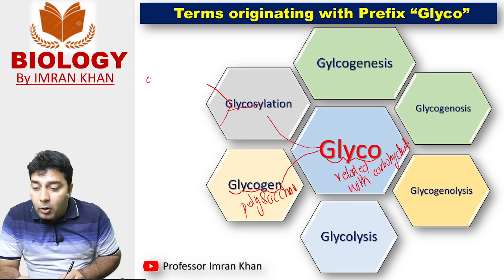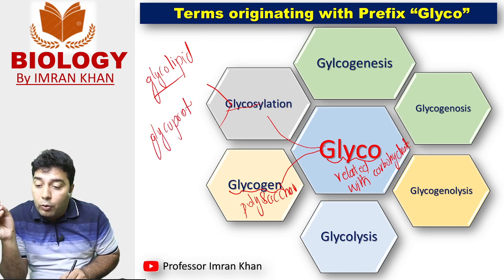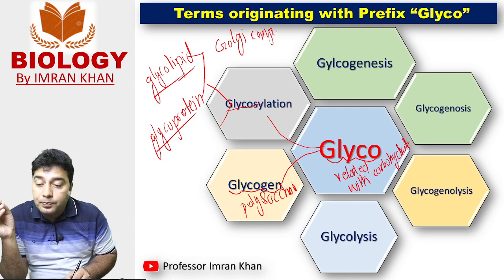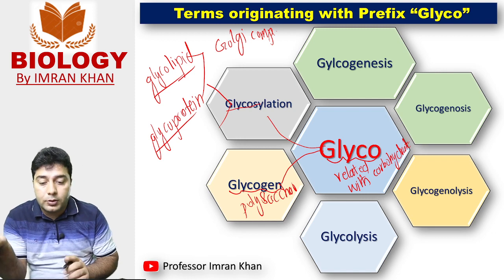So in the process of glycosylation, we actually add carbohydrate to lipid to form glycolipid, and we add carbohydrate to protein to form glycoprotein. And this important process actually takes place within an organelle that is called Golgi complex. So glycosylation means addition of carbohydrate.